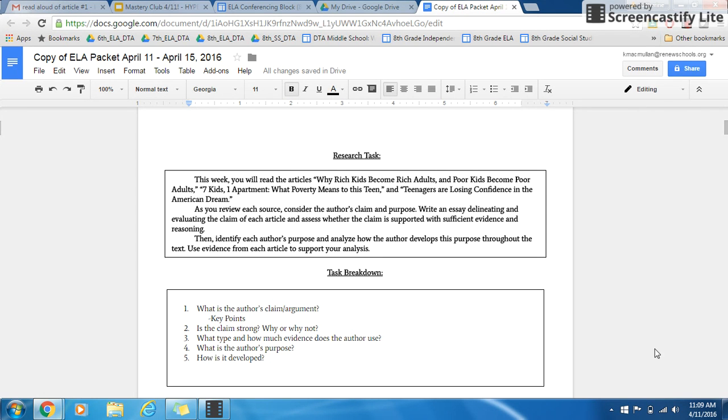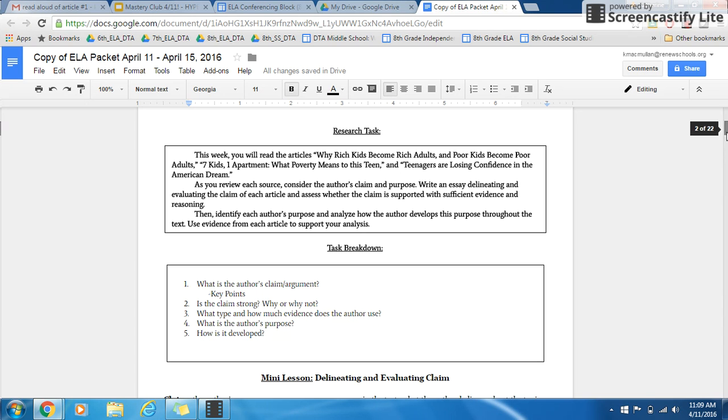So please get these notes down in your packet. This week, you will read the articles Why Rich Kids Become Rich Adults and Poor Kids Become Poor Adults, 7 Kids, 1 Apartment, What Poverty Means to This Teen, and Teenagers Are Losing Confidence in the American Dream. As you review each source, consider the author's claim and purpose.